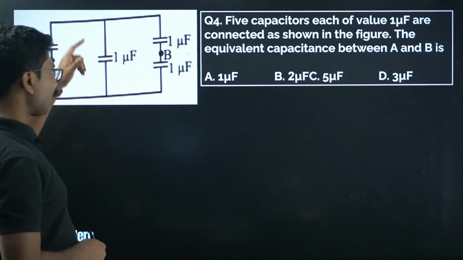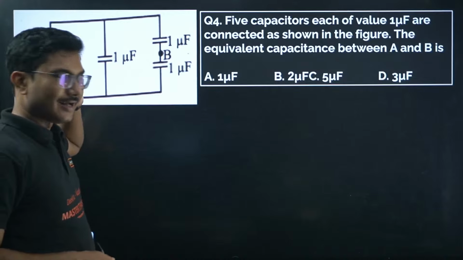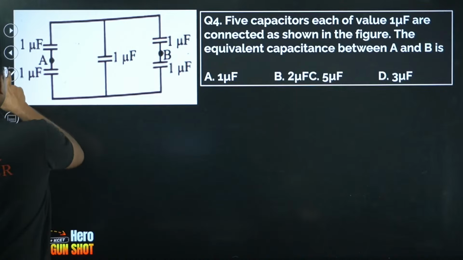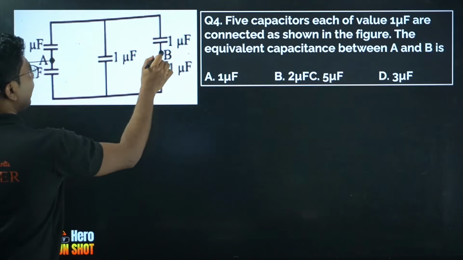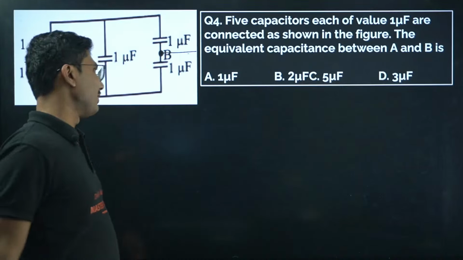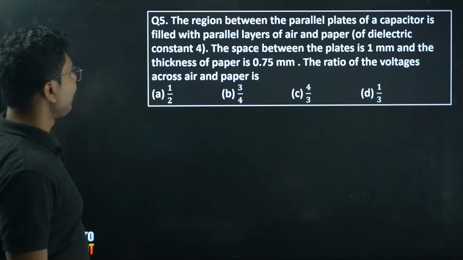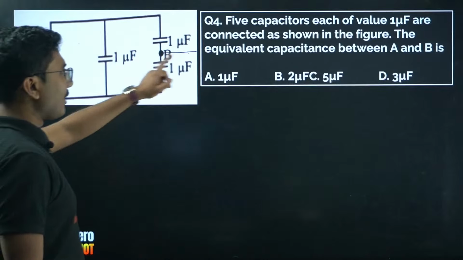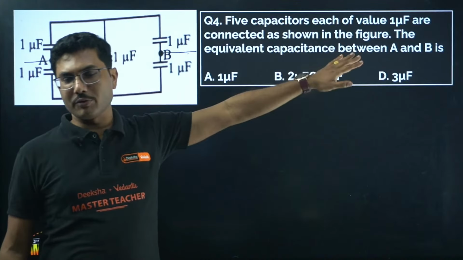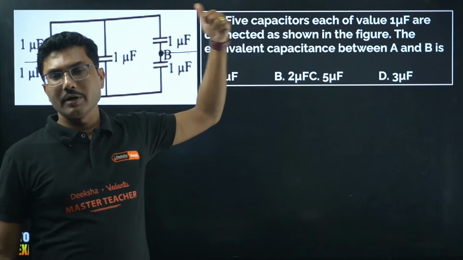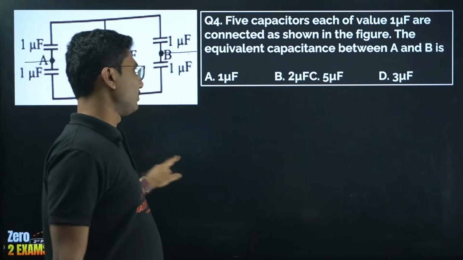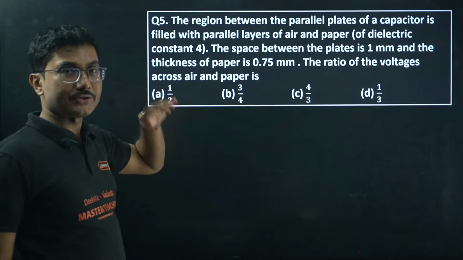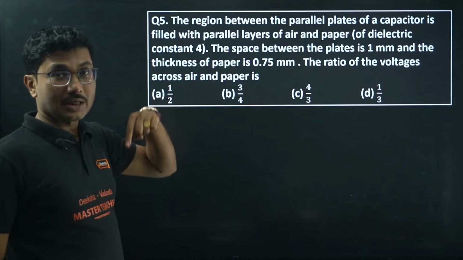Now, this is also another question. This requires a concept, for which I will give you a hint. Look into the structure of this. Okay, very common structure. If you can find out what structure it is, you will be able to solve it. Now, next question number 5. This question will be available once you download the PDF. Download the PDF, solve these questions and let me know the answer in the comment. Both question number 2 and question number 4 are practice questions. Mention the answer in the comment section.